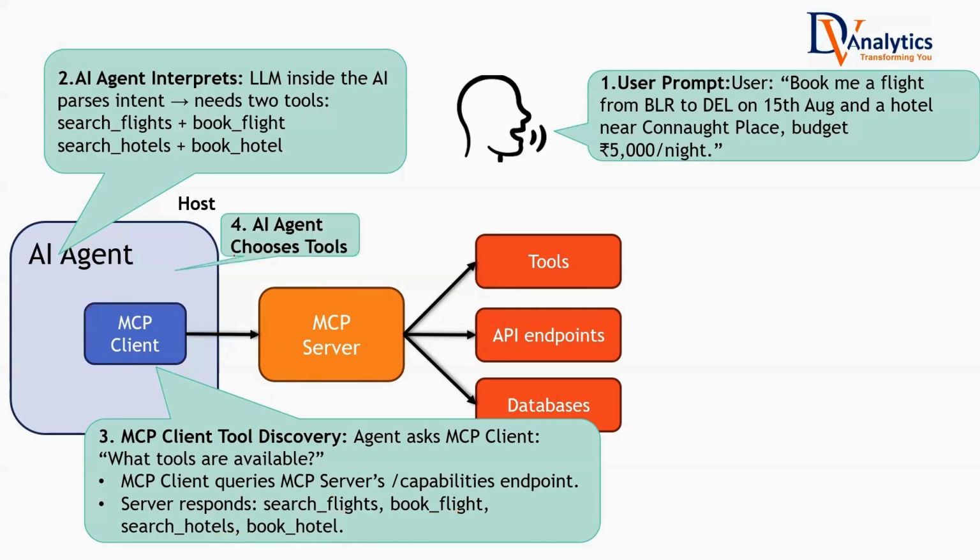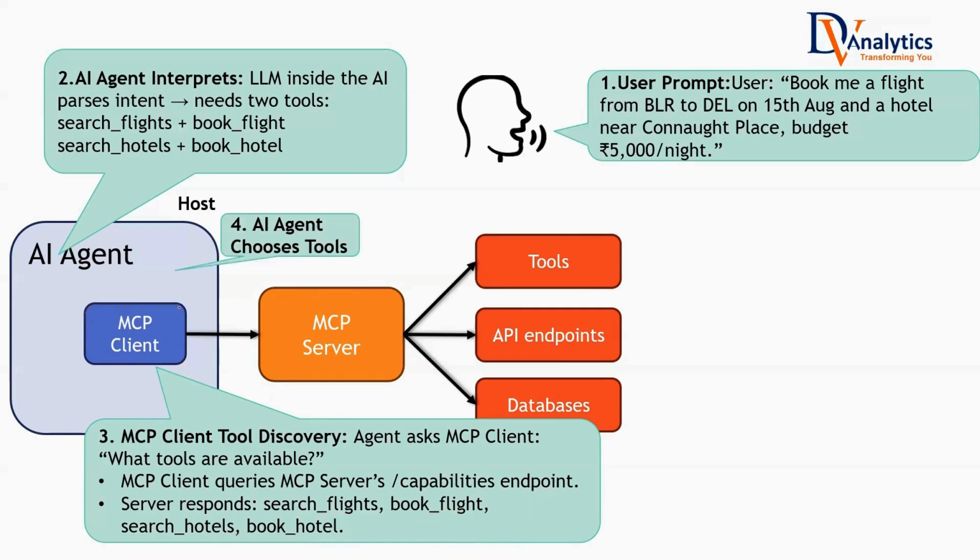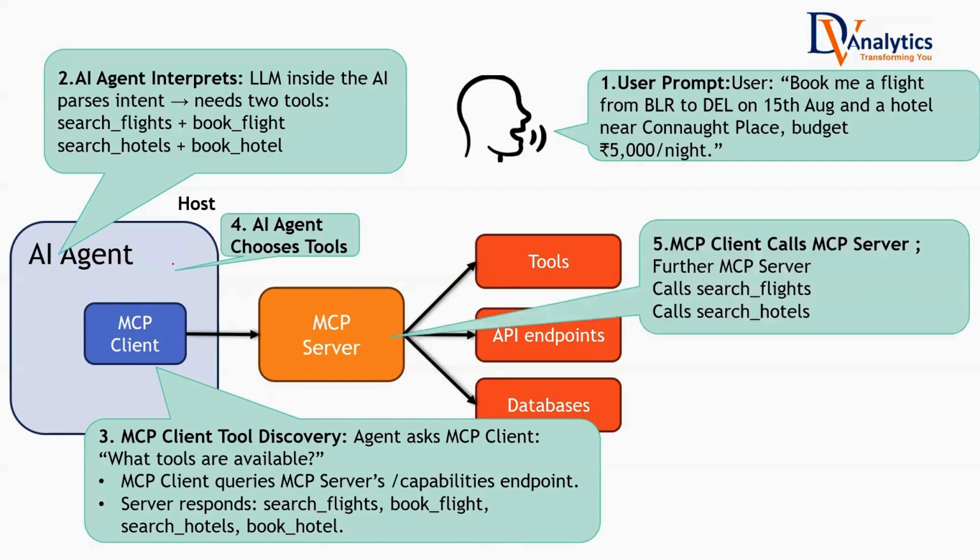Then the AI agent will choose the tools. Okay, I have these many tools. Apart from these four tools, the MCP server may say these are the tools, maybe this is the best one or this is the best one, like that. It may give 8 or 9 tools. Then the AI agent will choose the exact tools that are required. The LLM acts almost like a brain inside that AI agent. Out of the 8 tools that we have been given, we require these 4 tools for doing this particular task given by the user. Then the next step is the MCP client calls the MCP server.